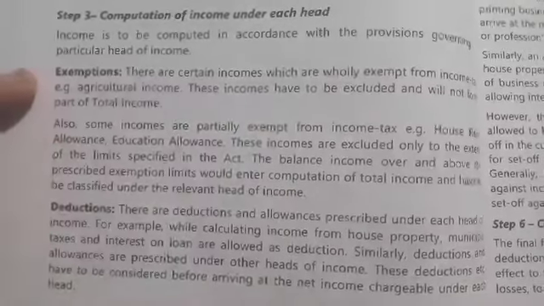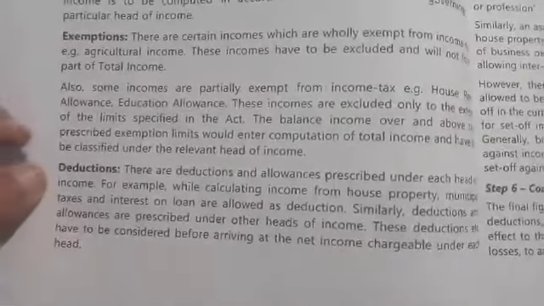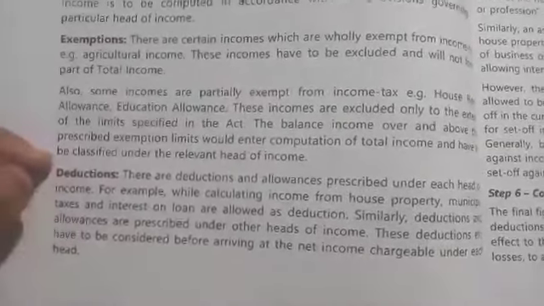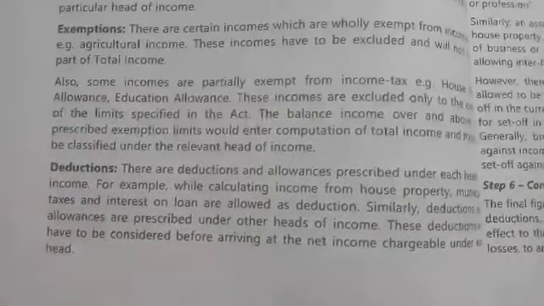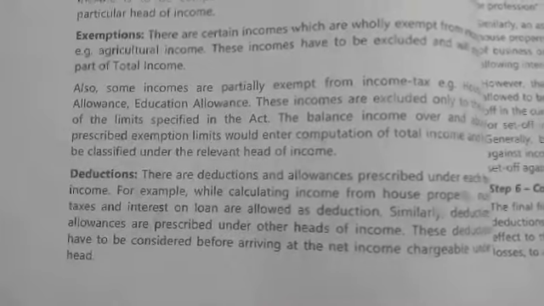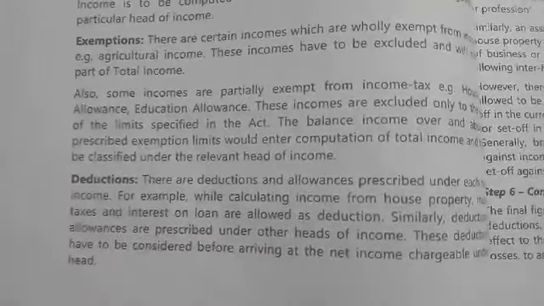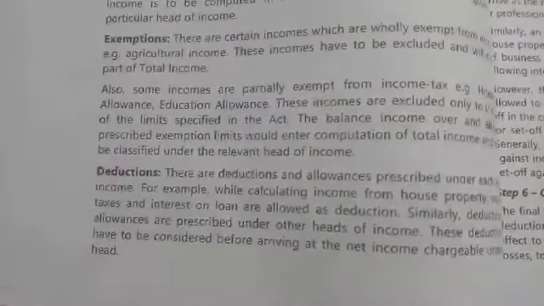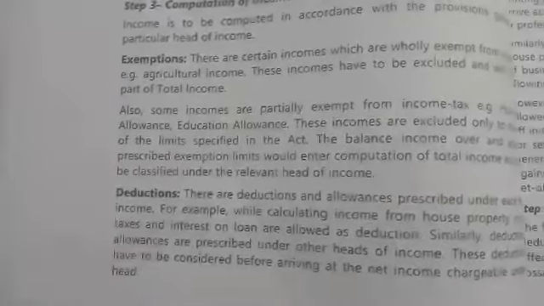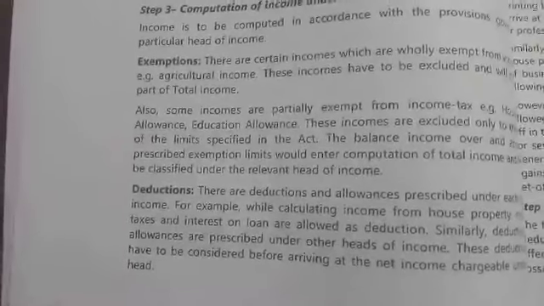Agricultural income is exempt from income tax. Then deductions: while calculating house property, you'll get deduction under section 24, or while calculating salaries, you'll get deduction under section 16. Each head will have different deduction sections and different charging sections. Based on that, we'll compute the income earned under each head.